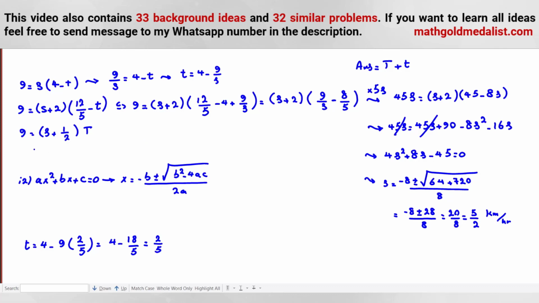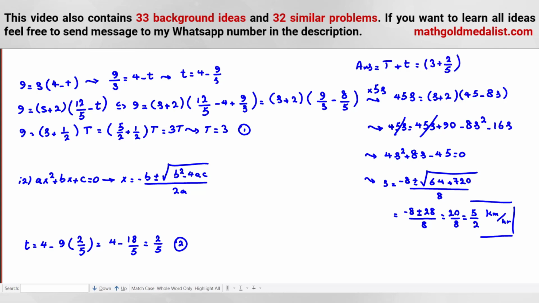What is big T? Big T we should use here this one. What is s here? We proved that s is 5 over 2. So 5 over 2 plus 1 over 2 times big T. 5 over 2 plus 1 over 2 is 6 over 2, 3. 3t. So big T is 3. So we call this one 1, this one 2. So big T is 3. Small t is 2 over 5.